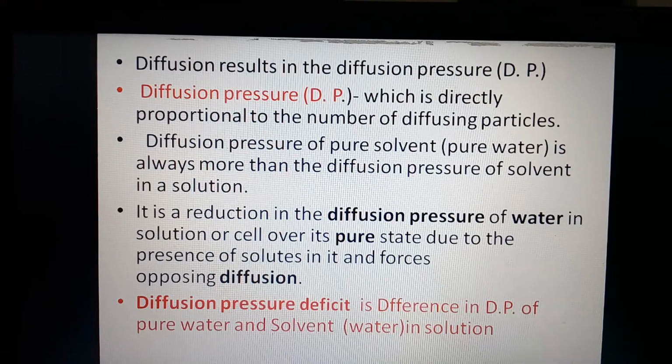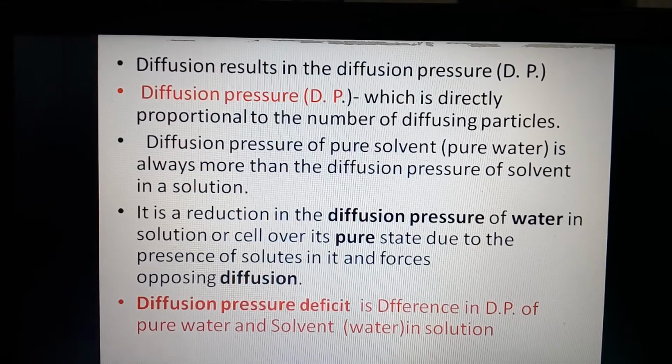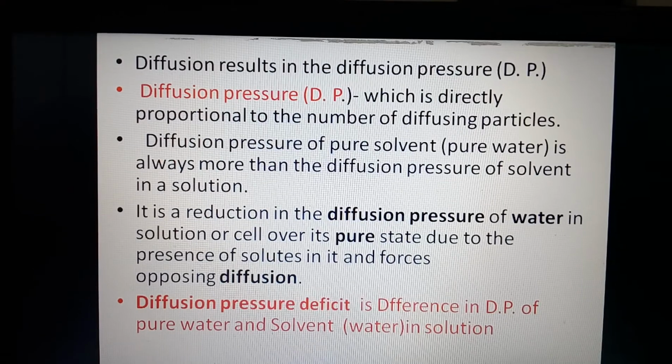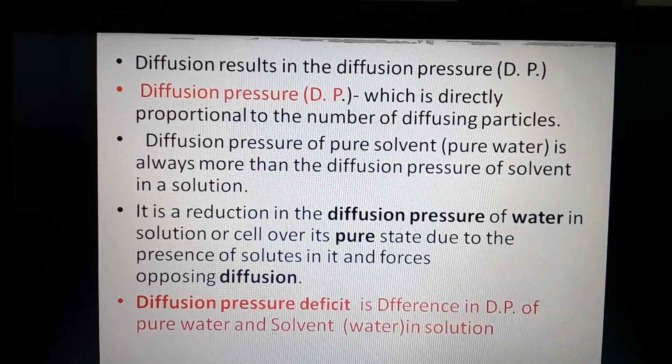So the difference between the diffusion pressure of pure water and a solvent in a solution is called diffusion pressure deficit. Mind it, the difference between the diffusion pressure of pure water and a solvent is called diffusion pressure deficit.